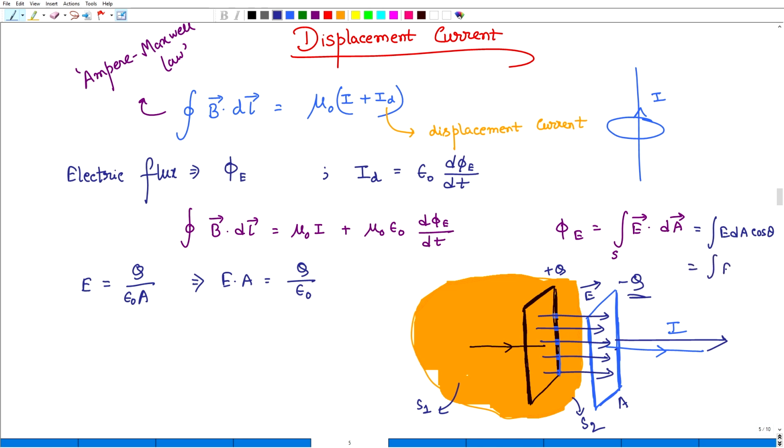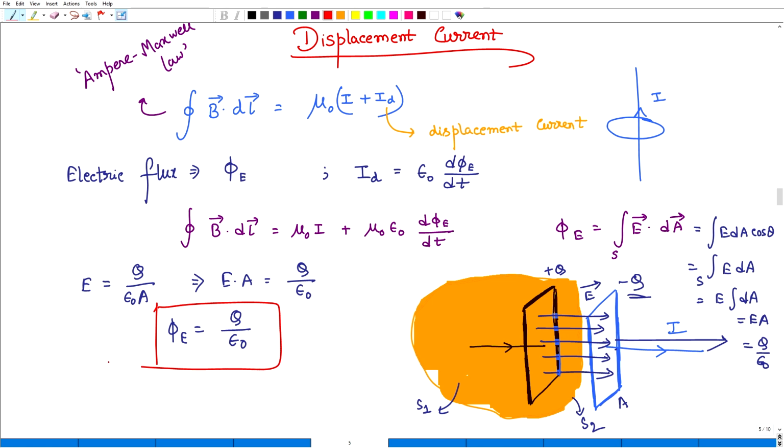So we can write E dA, which is actually EA, and EA is Q by epsilon naught. So for these capacitor plates, the electrical flux phi is Q divided by epsilon naught.